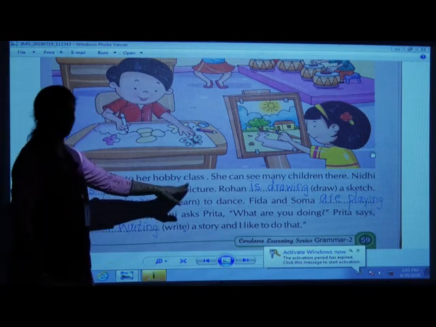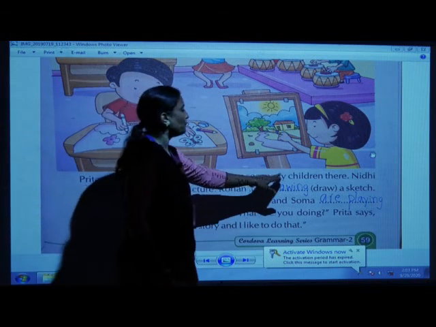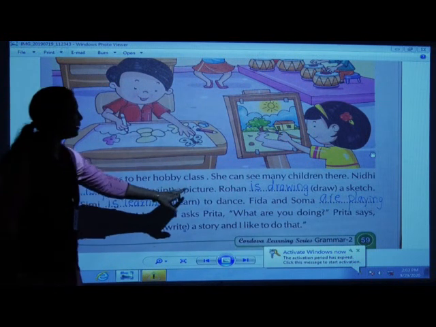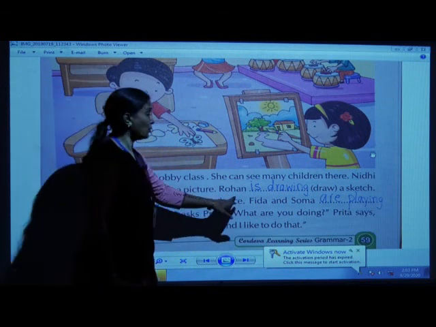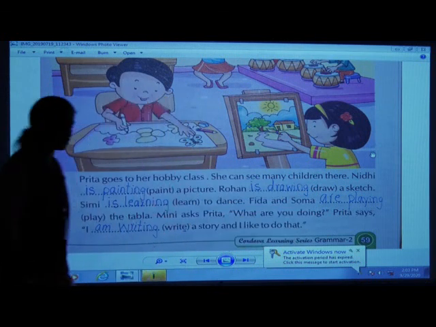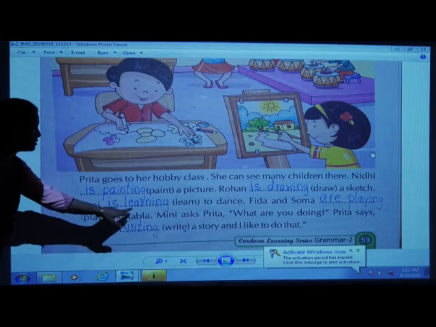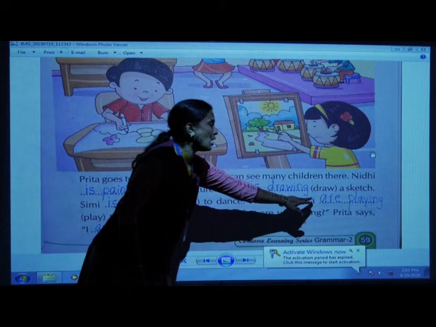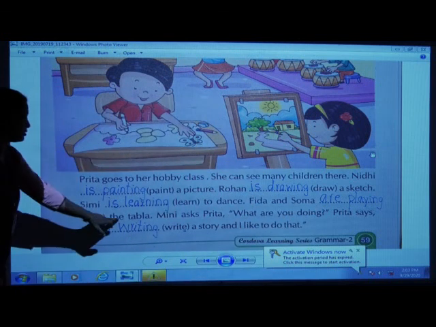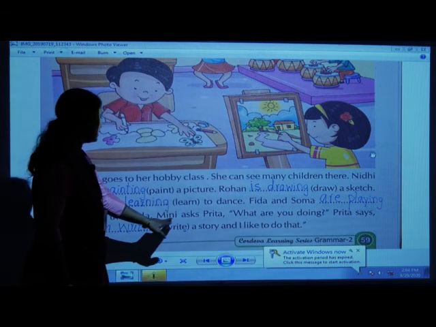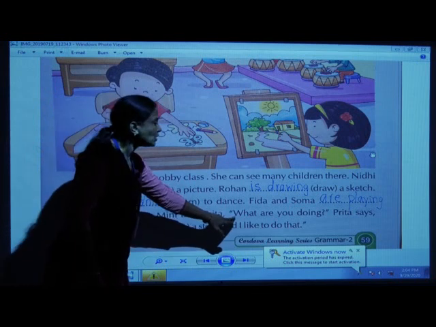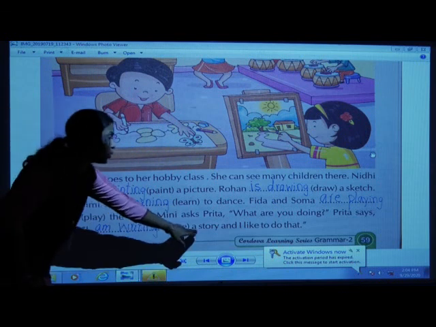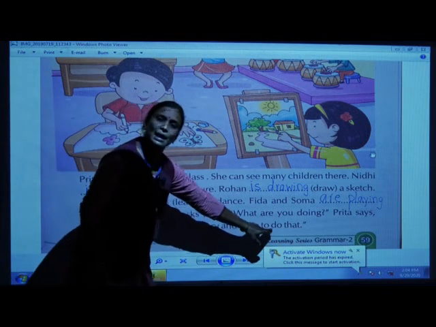Prita goes to her hobby class. She can see many children there. Nidhi is painting a picture. Rohan is drawing a sketch. Simi is learning to dance. Fida and Soma are playing the tabla. Mini asks Prita, what are you doing? Prita says, I am writing a story and I like to do that.